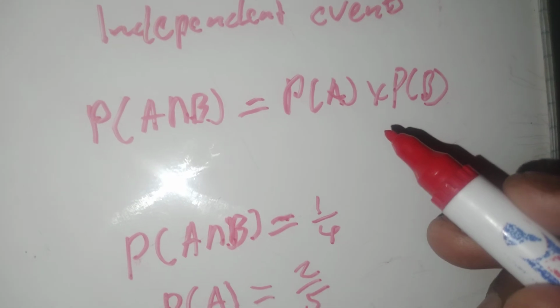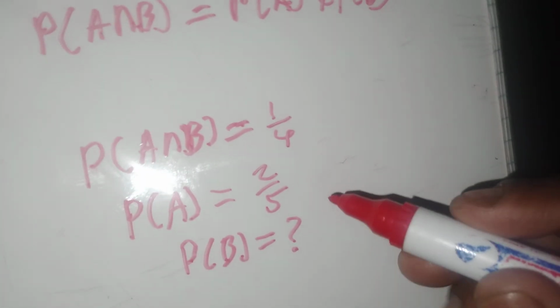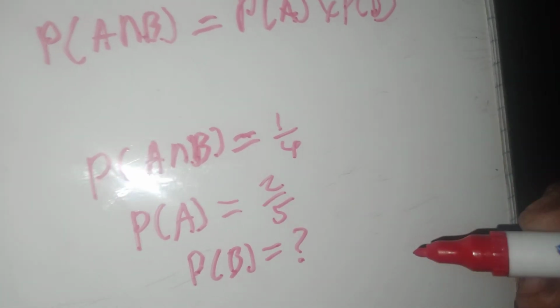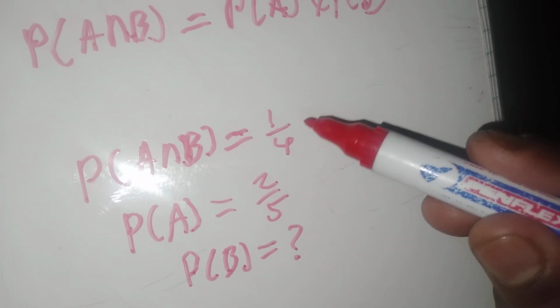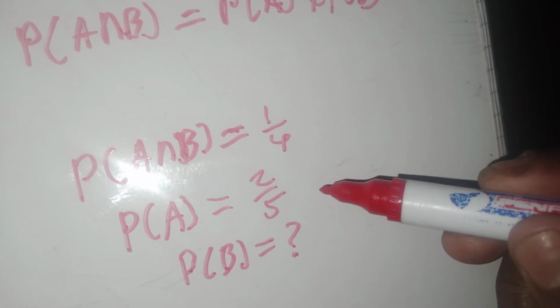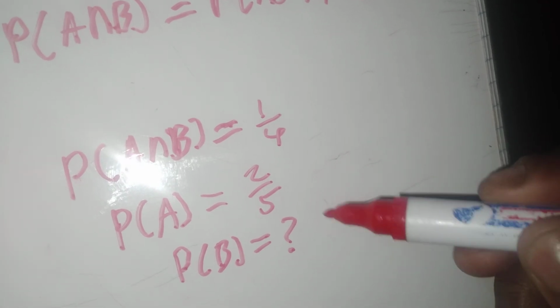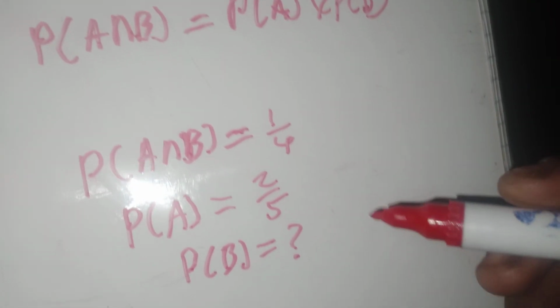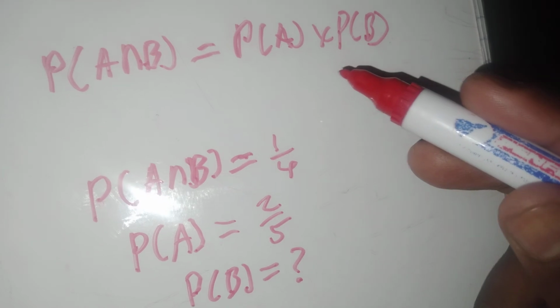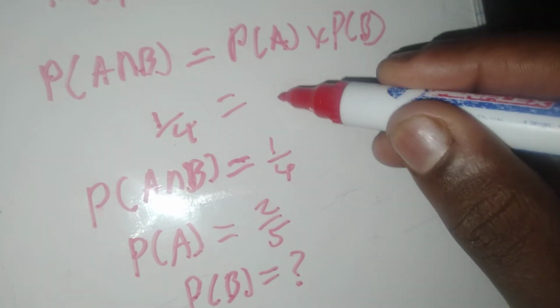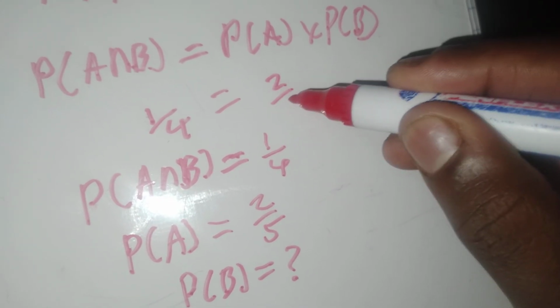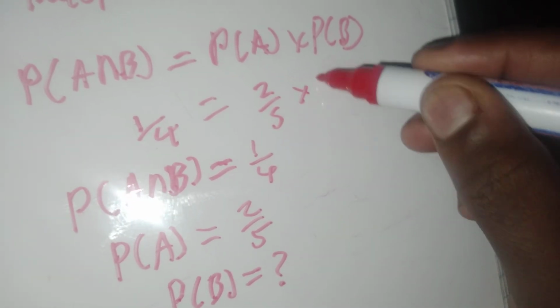They can tell you that two events are independent and the probability of getting A and B is this, the probability of getting A is this, and they ask you for the probability of B. You just substitute into that equation. So the probability of getting A and B is 1 over 4. The probability of getting A is 2 over 5. The probability of getting B, we do not know yet.